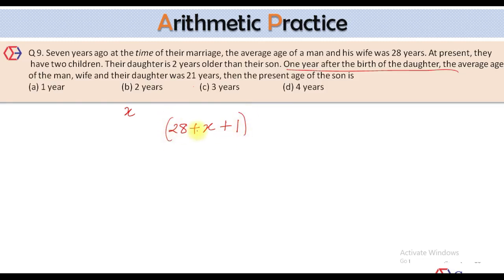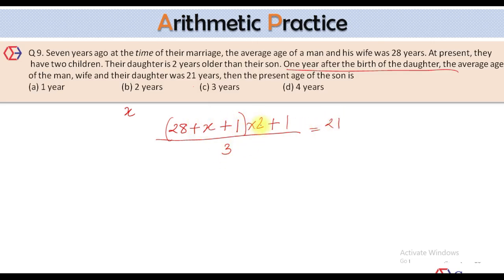Since they are a couple, I need to multiply it by 2 to get the total age of husband and wife. And at that time, the daughter must be 1 year old. So the average age of these 3 members must be equal to this much, and this is already given equal to 21. So what will I get here?